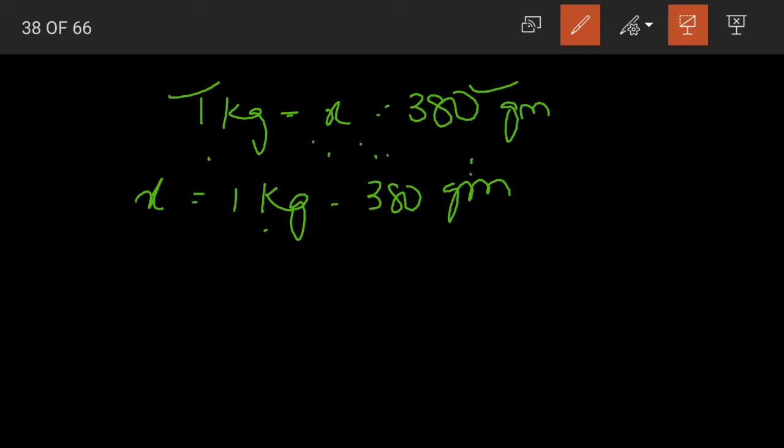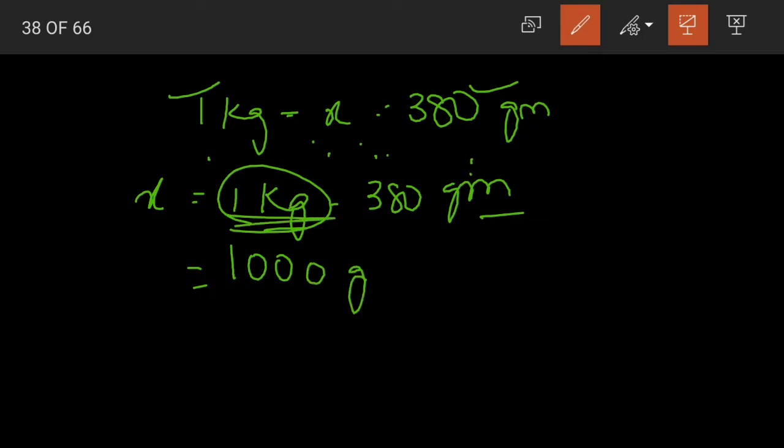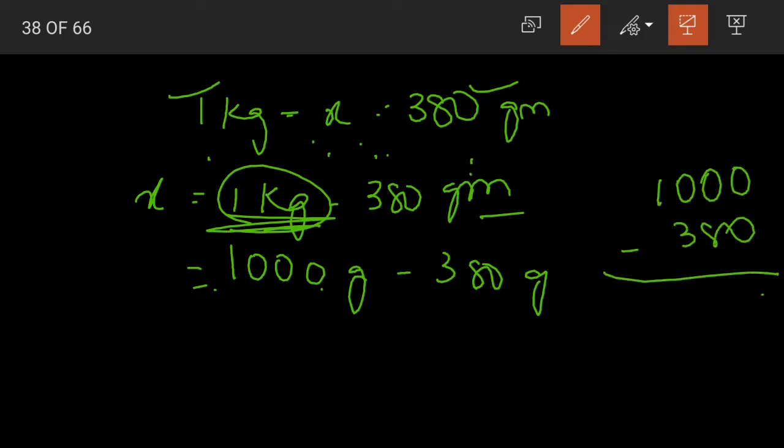Now if you look at these, one is in kgs and the other is in grams, so it is not possible for us to subtract these two. That is why we'll convert these kilograms into grams. As we all know, 1 kg is equal to how many grams, children? Yes, 1 kg is equal to 1000 grams. So instead of 1 kg, I am writing 1000 grams minus 380 grams. Now these two are in terms of grams, so we can subtract.